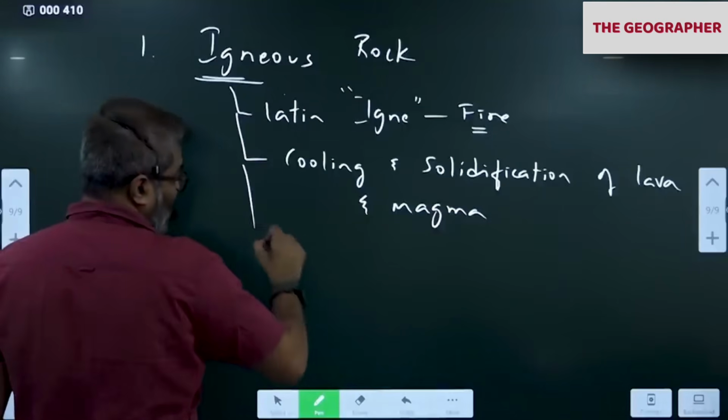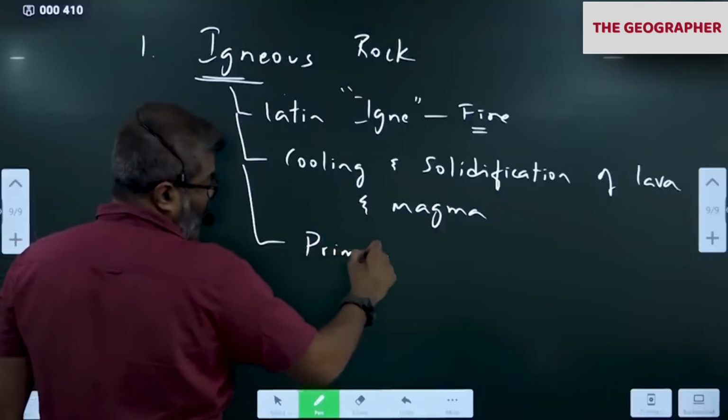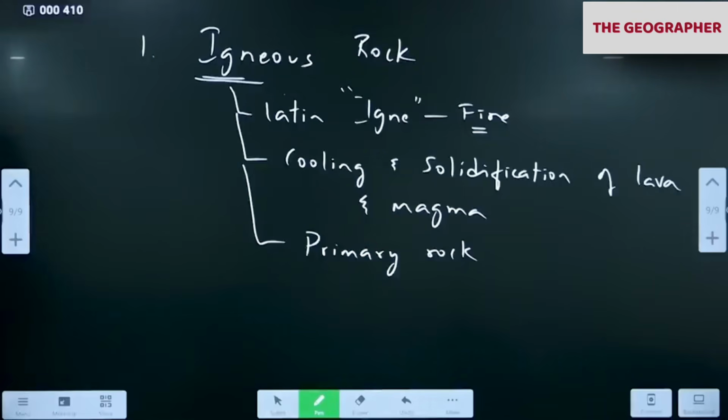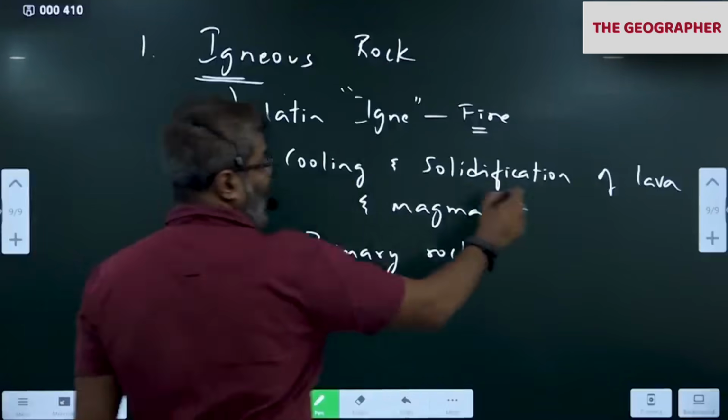Okay, please write: these were the first rocks formed on the earth, so primary rocks. Which was the first rock? Igneous. Why? Because lava and magma were everywhere. So 80% of the earth's crust was created by volcanism.